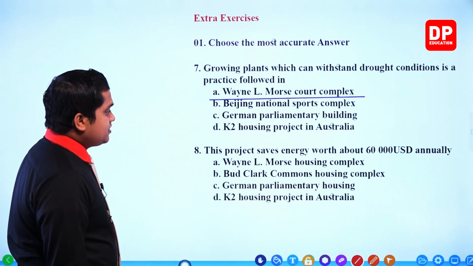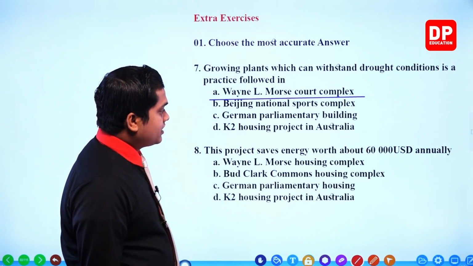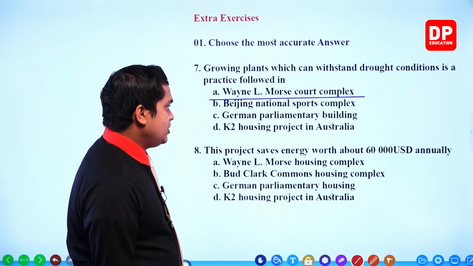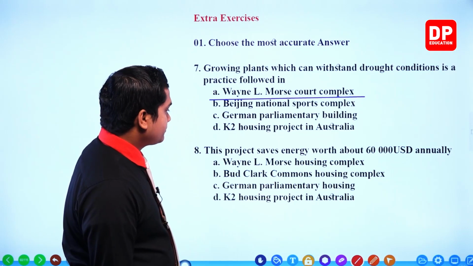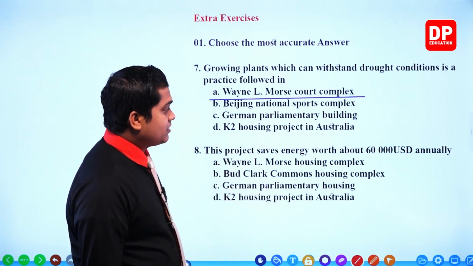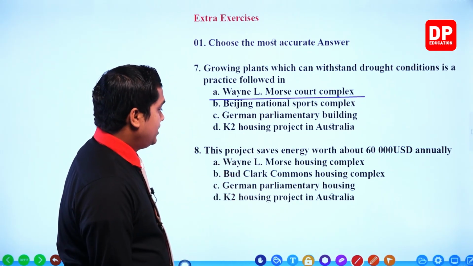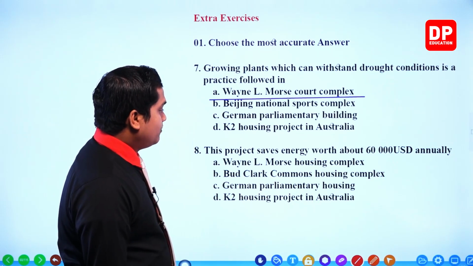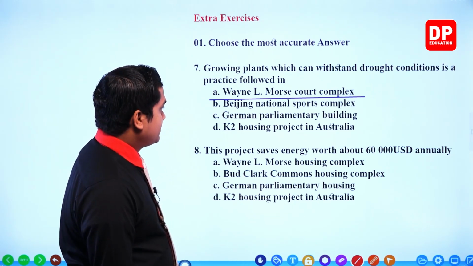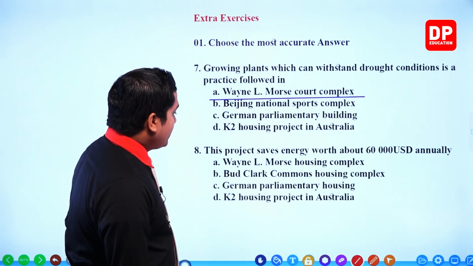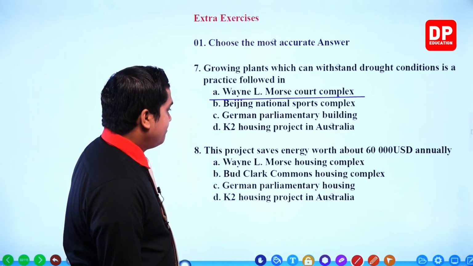Next one: this project saves energy worth about 60,000 USD annually. Elmwood Housing Complex. Bud Clark Commons Housing Complex.